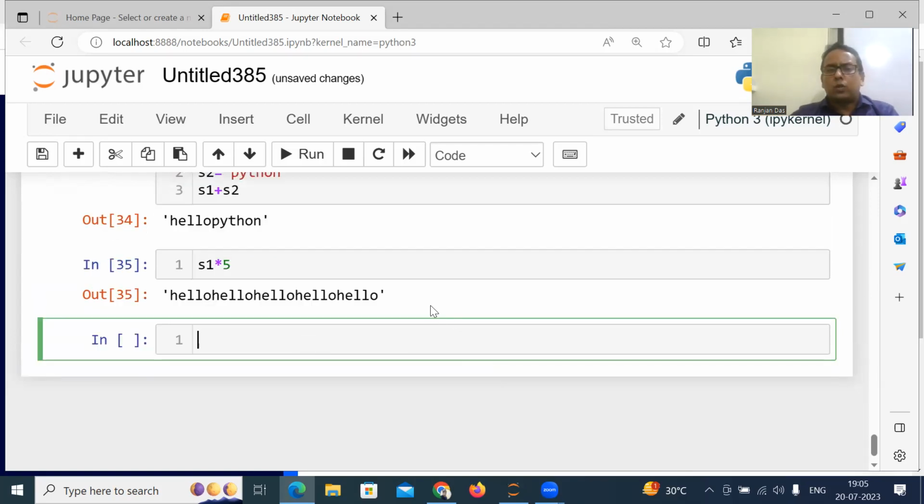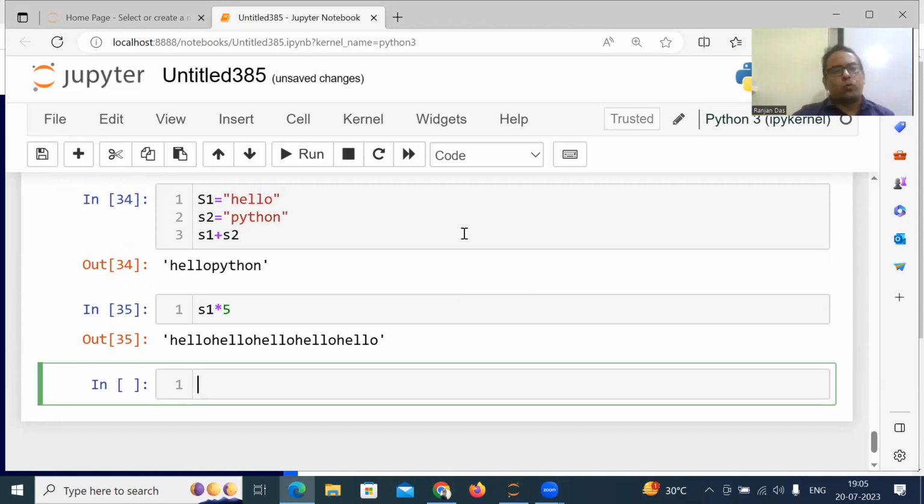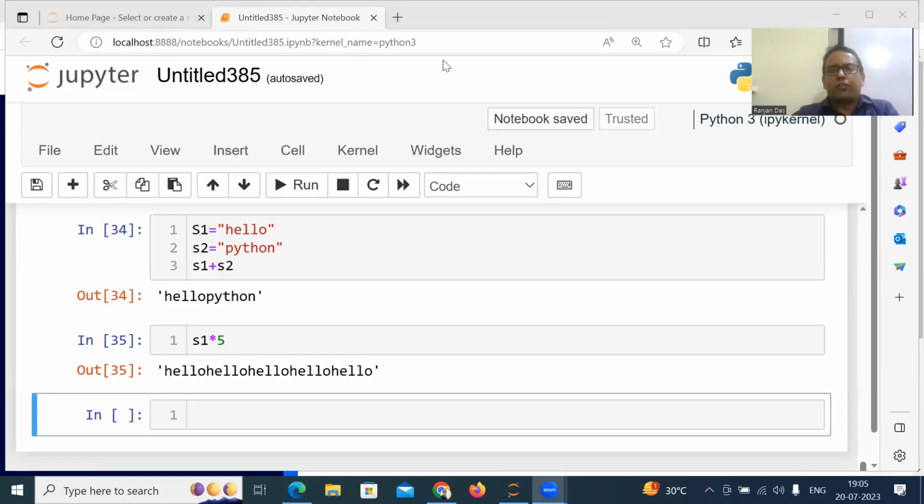Okay. So this is a basic idea about string. Later, we'll discuss about the string methods. There are varieties of methods to perform different manipulation on string. But today we know about basic idea about string, how to create string, how to access string elements. String is immutable and some like concatenation and repetition. Also, you know about indexing and slicing. Okay. So thank you. That's all for today.